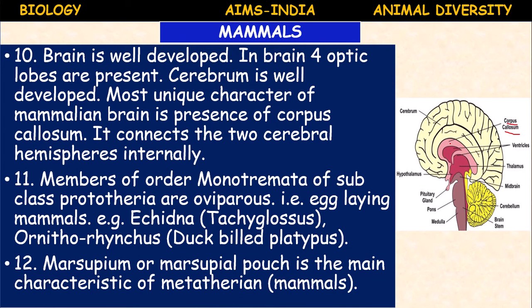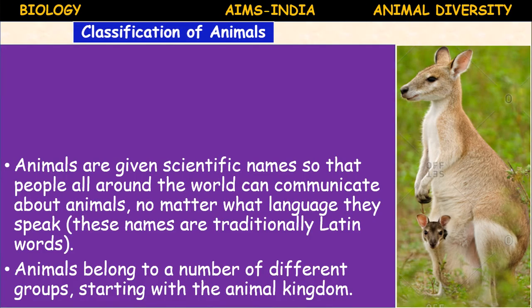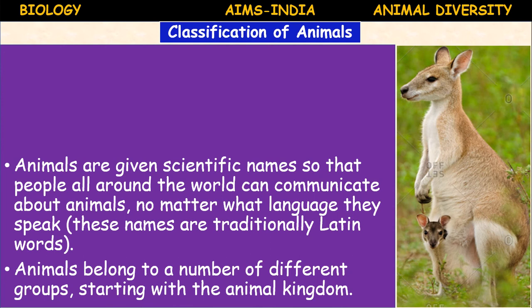Metatheria is also called marsupials. These are the mammals with a pouch. Kangaroo is an example, Macropus, that is kangaroo only, is included in this. Next, see here the kangaroo.